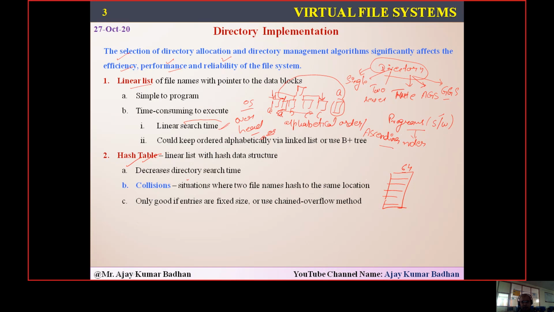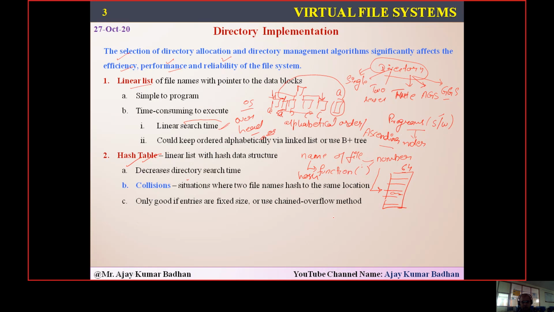We will not be directly placing particular files here. Rather, based upon the name of the file, whatever file name you have, that name will be given to a hash function. We'll be having something called a hash function. To that, we'll give the name of the file, and this hash function will generate a number. That number will be used as the index to store that particular file.